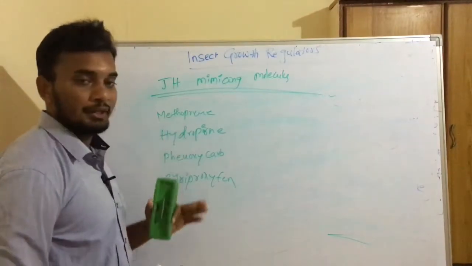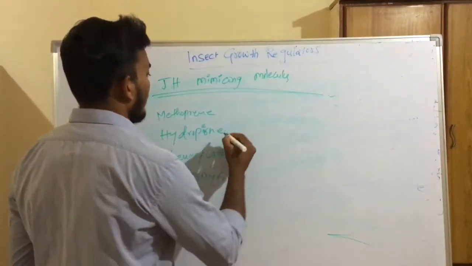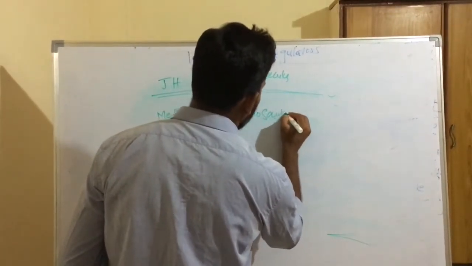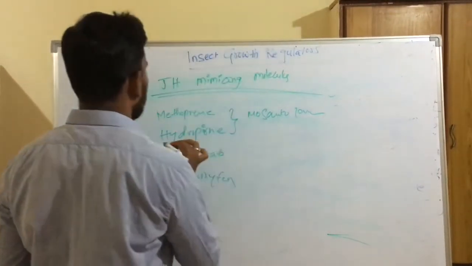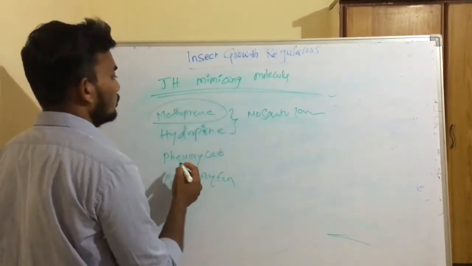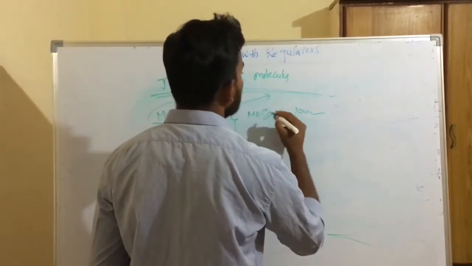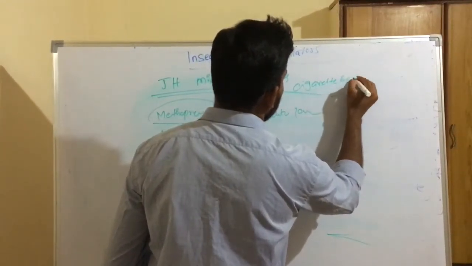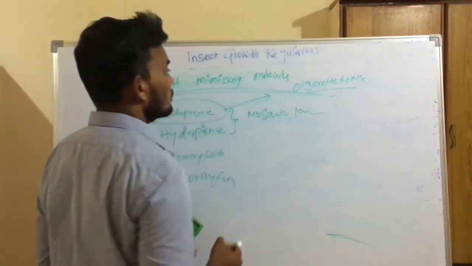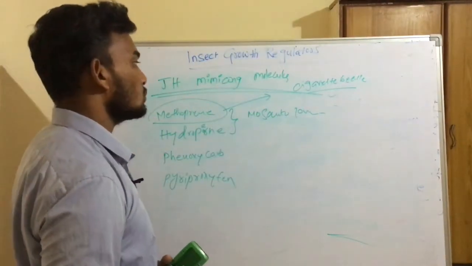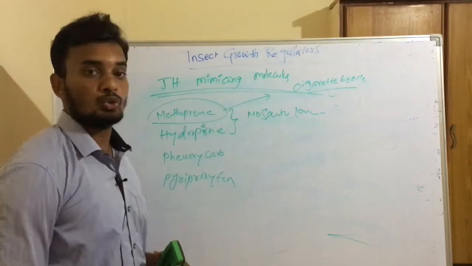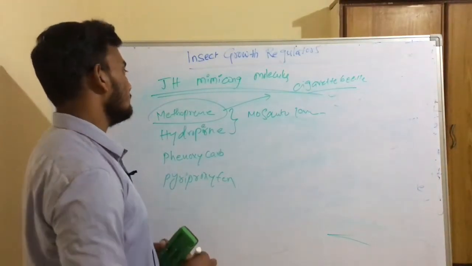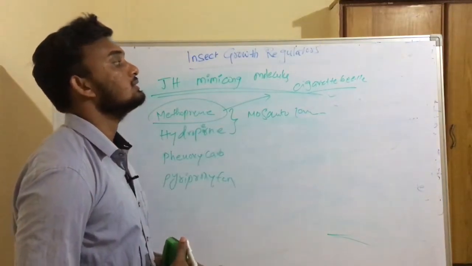As far as these molecules are concerned, methoprene and hydroprene are very potent against mosquito larvae. And if you talk about methoprene, it can also be used to control cigarette beetle. The cigarette beetle is one of the most important pests of tobacco, and it causes substantial damage in stored tobacco. Methoprene is found effective against this cigarette beetle.